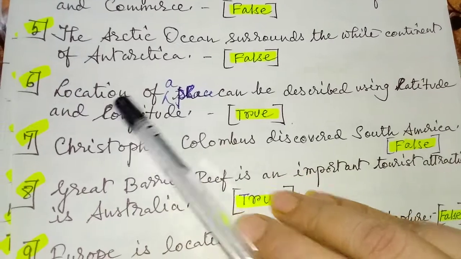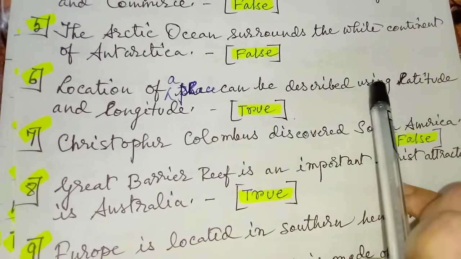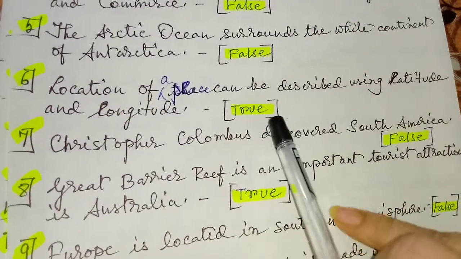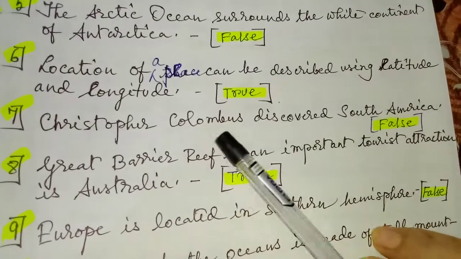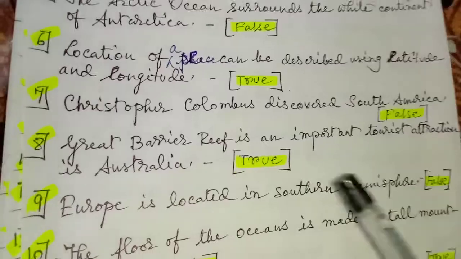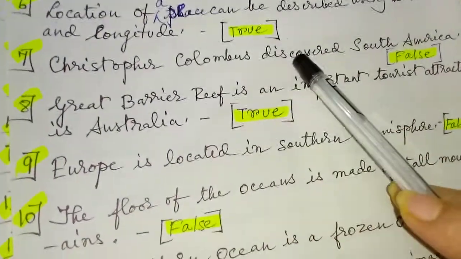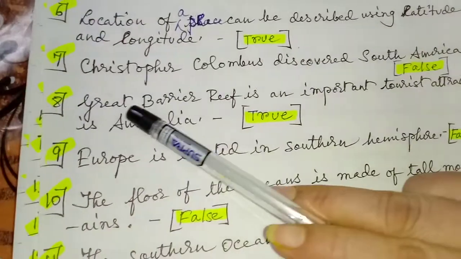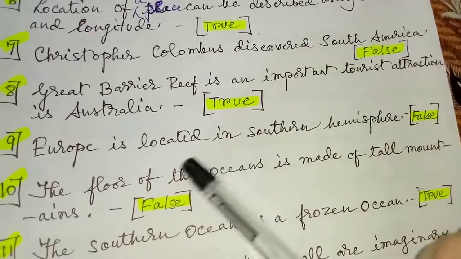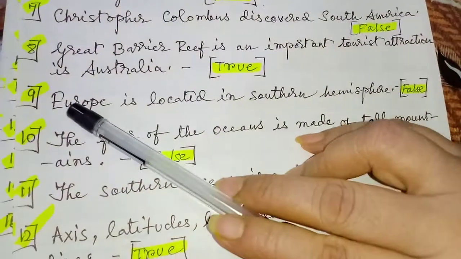Question number 6. Location of a place can be described by using latitude and longitude. Answer is true. Next, Christopher Columbus discovered South America. Answer is false. So, the correct answer is Christopher Columbus discovered North America. Question number 8. Great Barrier Reef is an important tourist attraction of Australia. Answer true. Question number 9.